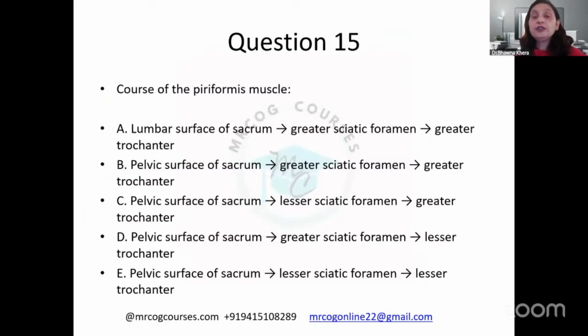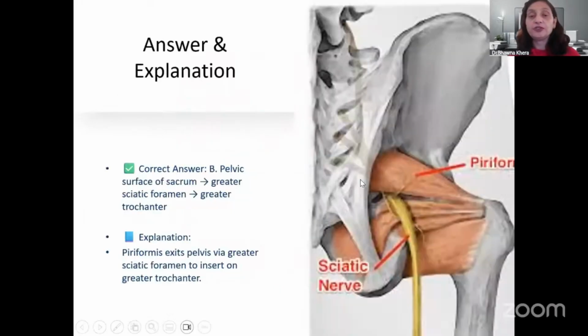Question number 15, the course of the piriformis muscle. They are fond of asking such questions. They'll give you a picture, and you have to identify what muscle it is and how it runs. So where does it start and where does it go? It starts from the pelvic surface of the sacrum, then goes through the greater sciatic foramen to the greater trochanter. So option B comes out to be the best option. The pelvic surface of the sacrum, greater sciatic foramen and greater trochanter are very nicely visible.